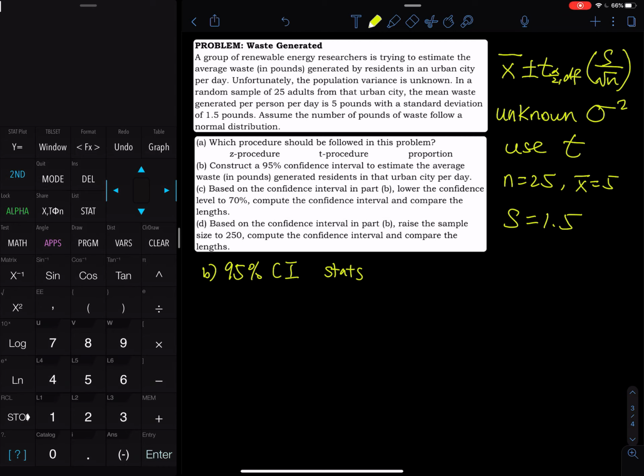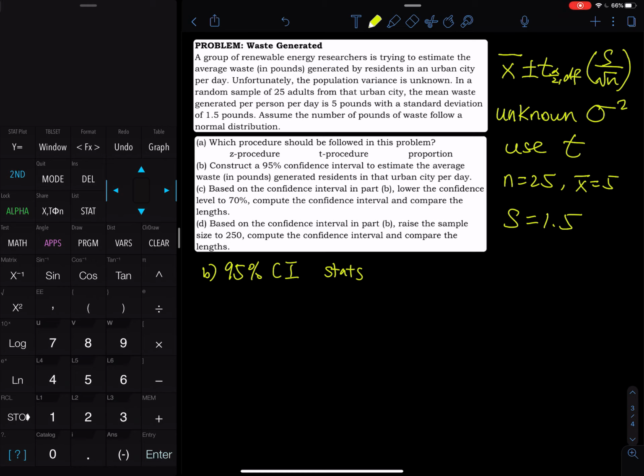Let's do a confidence interval problem that involves a T procedure. A group of renewable energy researchers is trying to estimate the average waste in pounds generated by residents in an urban city per day. Unfortunately, the population variance is unknown, so you don't know sigma squared. That means you don't know sigma. Then this is a T distribution. In a random sample of 25 adults, so n is equal to 25.